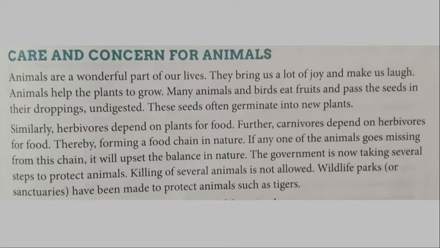Similarly, herbivores depend on plants for food. Further, carnivores depend on herbivores for food, thereby forming a food chain in nature. If any one of the animals goes missing from this chain, it will upset the balance in nature. The government is now taking several steps to protect animals. Killing of several animals is not allowed. Wildlife parks have been made to protect animals such as tigers.